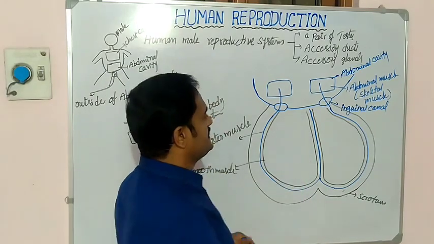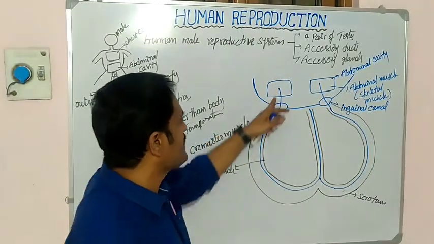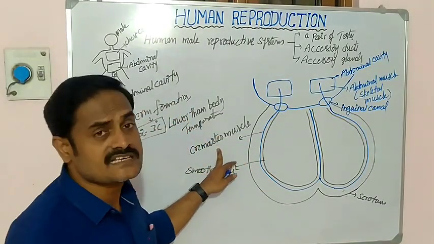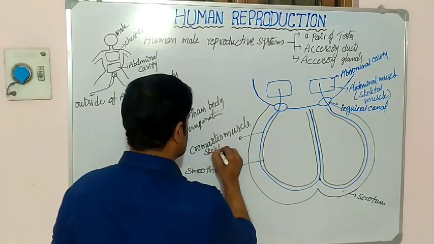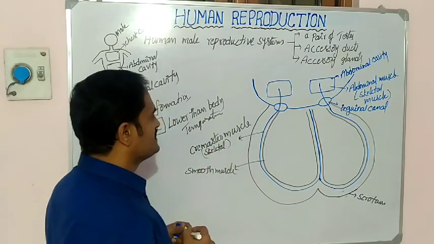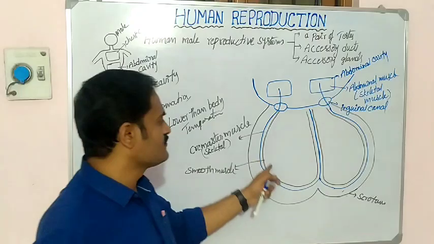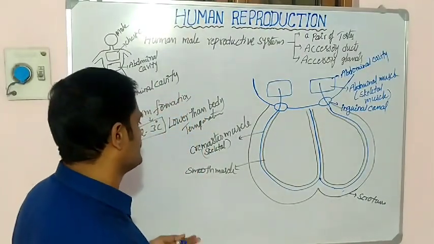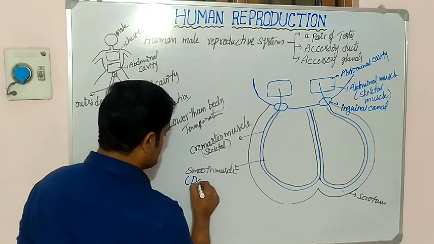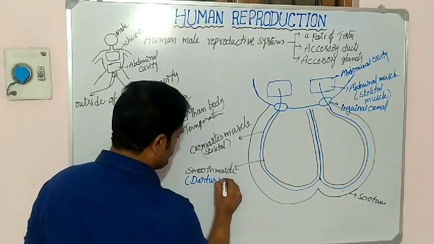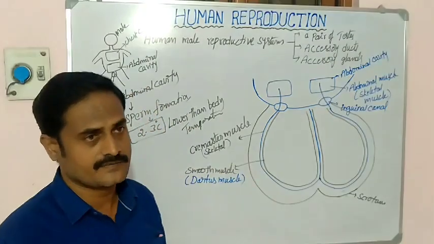See here, the scrotum consists of majorly two types of muscles. What are they? One is the cremaster muscle. The cremaster muscle is a skeletal muscle. Remember, which type of muscle is it? Skeletal muscle. Then the second muscle is also continuing this. What is the name of this second muscle? It is a smooth muscle. The muscle name is called dartos muscle.